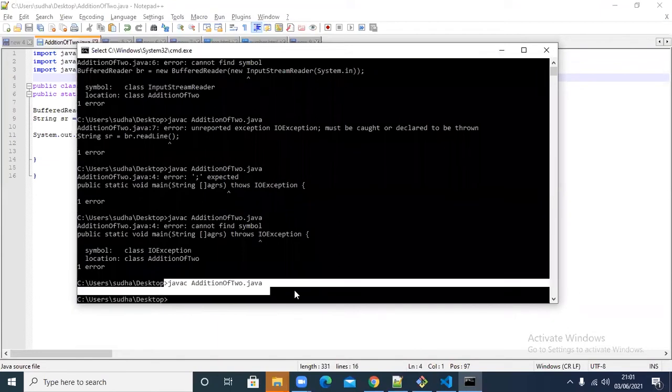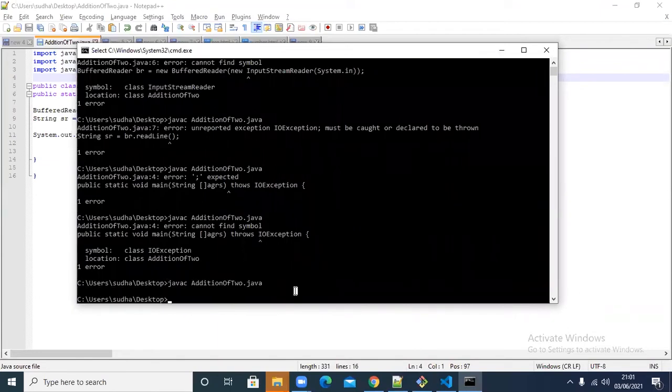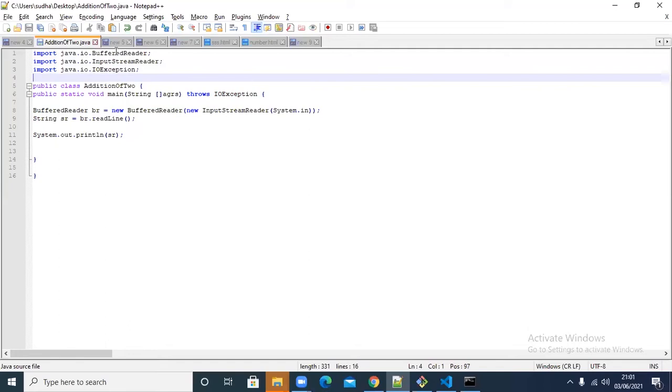Now see, did you see that? Now nothing is there. To avoid all these things, I kept IO.star. All the things which are in the IO package, I imported, so you use anything, it will work. Dot star means that. There are hundreds of classes and interfaces available in the IO package, and everything will be imported to your program. You can use it freely. But that is not the best practice, because hundreds of classes are unnecessarily imported to your program.